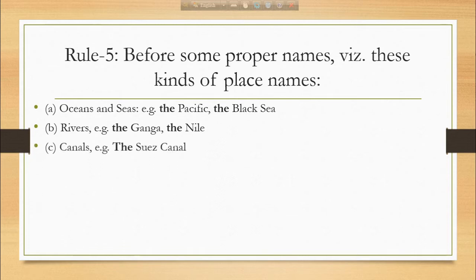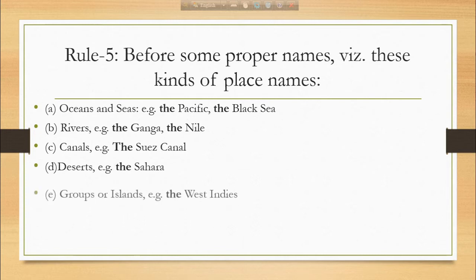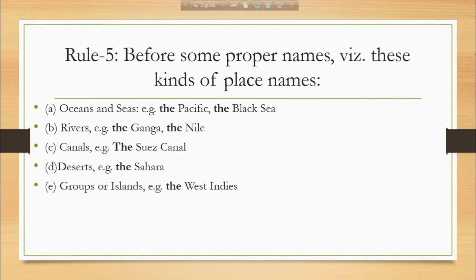We use the before the names of the canals, for example, the Suez Canal. We use the before the names of the deserts, for example, the Sahara. We use the before the names of the groups of islands, for example, the West Indies.